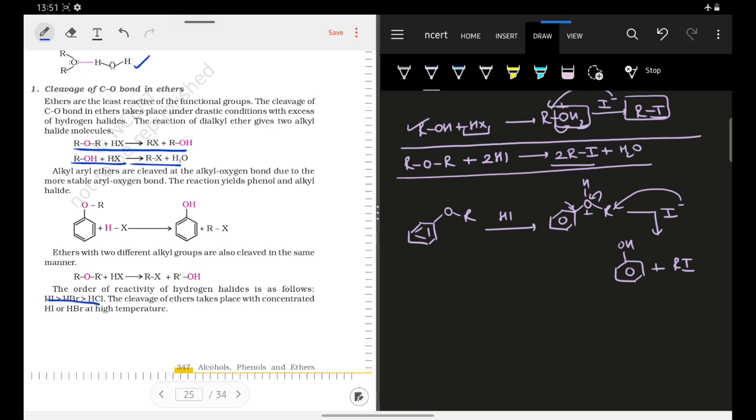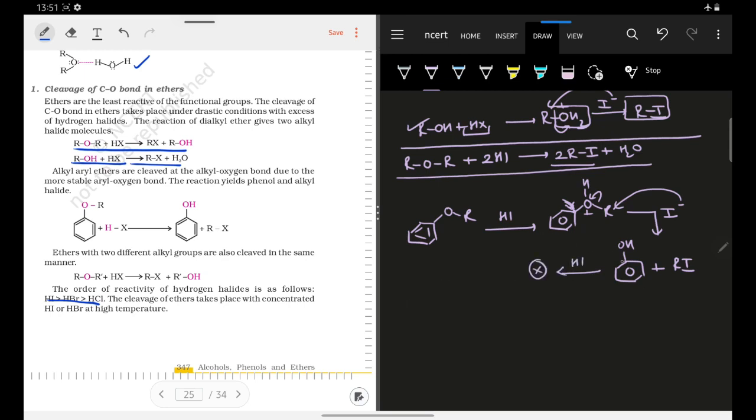Okay, and the bond strength of sp2 hybridized carbon and oxygen is very huge. That is why this I minus did not attack the benzene ring carbon atom, it attacked the alkyl group and phenol was formed. Okay, now we know that this phenol will not further react with HI. No reaction will occur with HI.